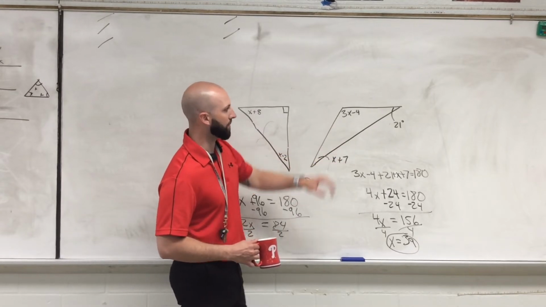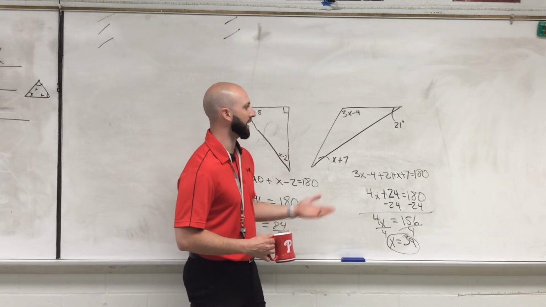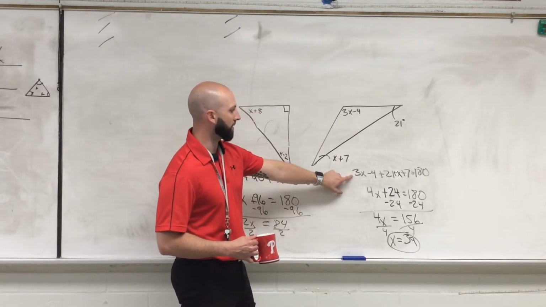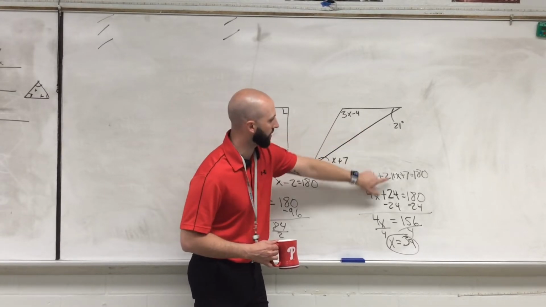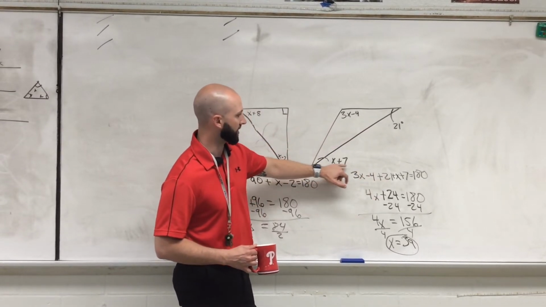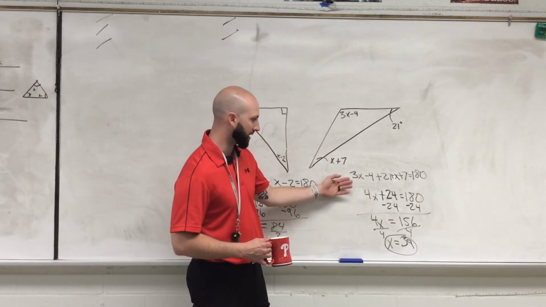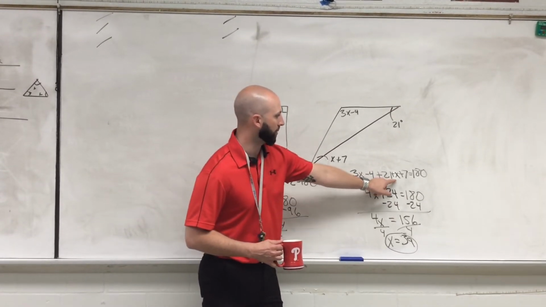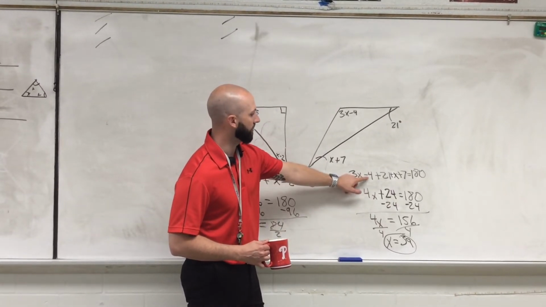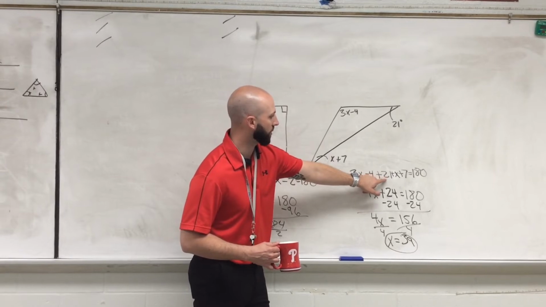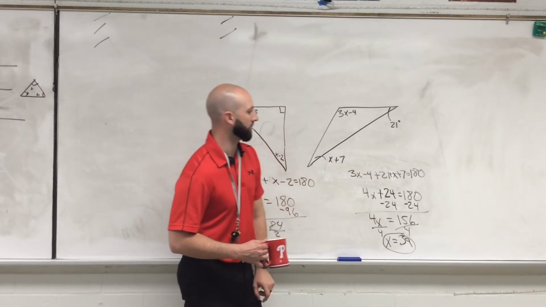The next one is the same thing. We're literally taking all three angles, you're adding them together, and they equal 180. And that's what we have here. We have 3x minus 4 plus 21 plus x plus 7. And all that equals 180. The next step is to combine like terms. So I have 3x plus x, which is just 4x. And then we have negative 4 plus 21 plus 7. And all that together is 24.